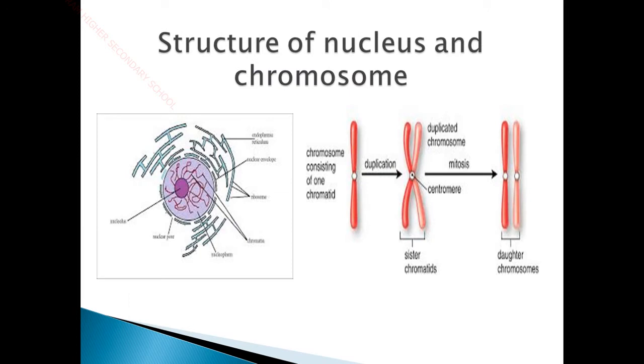And this also you know very well, this is the structure of a nucleus. Before getting into cell division, we need to know what is a chromosome, what is a chromatid, and what are the roles of chromosomes in the cell division process. Before the cell divides into two, the chromosomes, that is the genetic material, should also be divided equally, because it should be equally segregated into two equal halves.